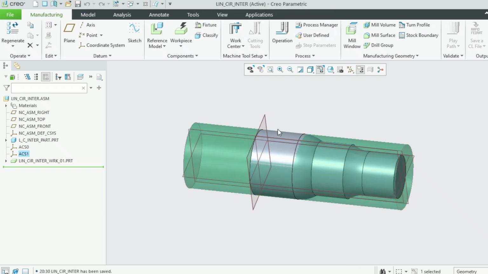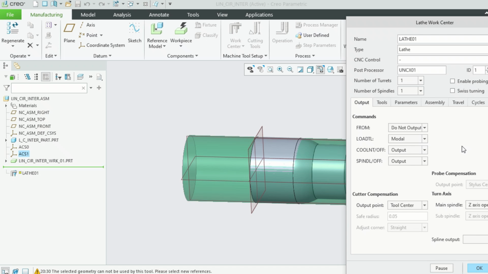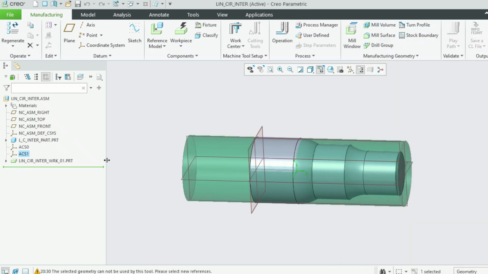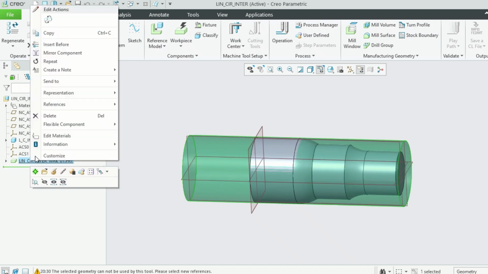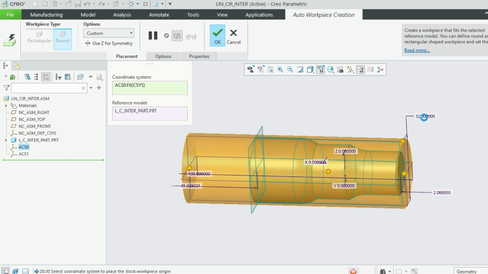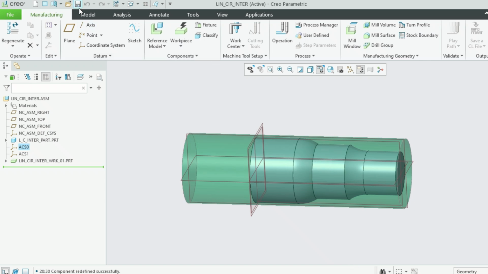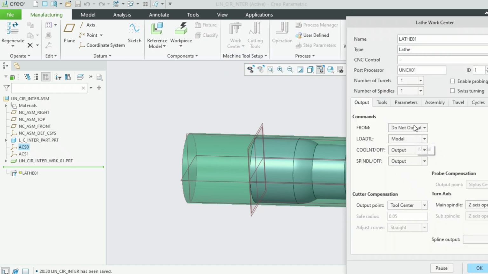Now let's go to the work center. Let's use a lathe for doing this linear and circular interpolation. And one more thing, let's edit this workpiece. Let's keep it 32 then, the 2 mm extra. And then let's go to the work center. It's lathe.